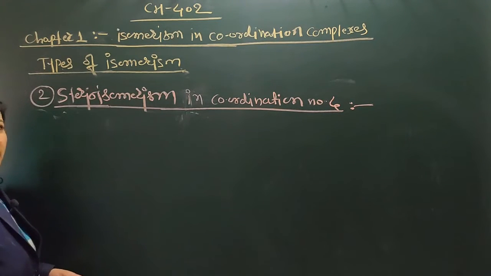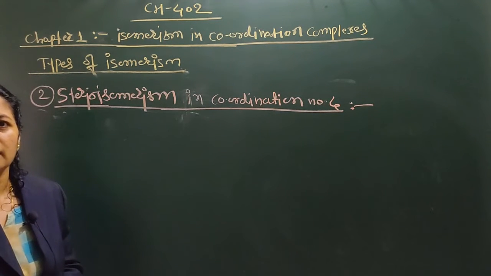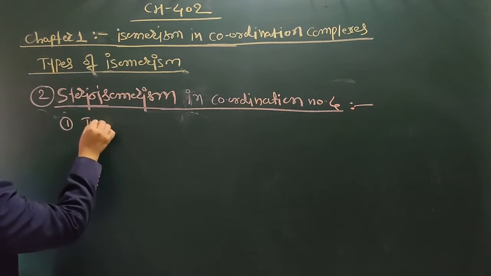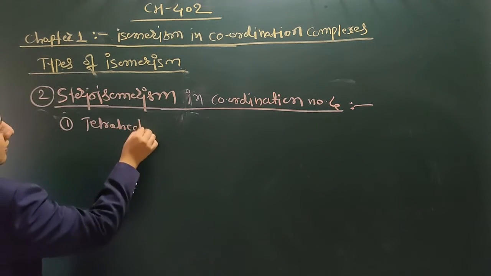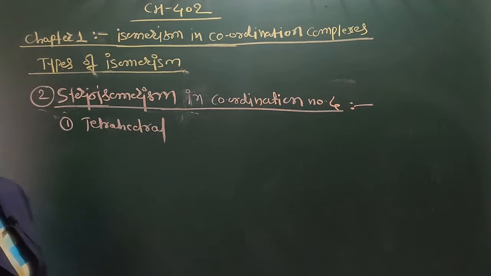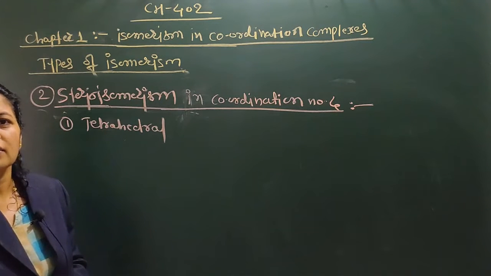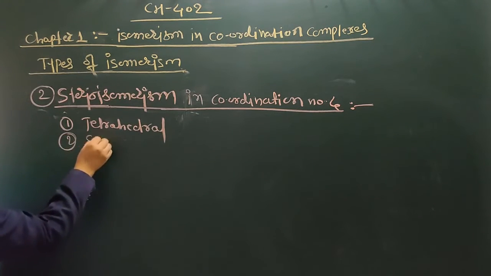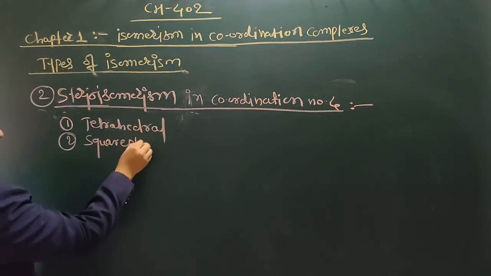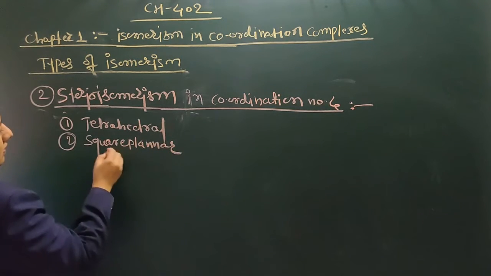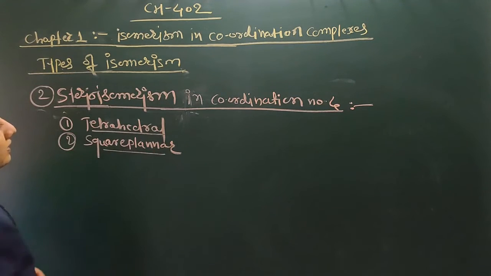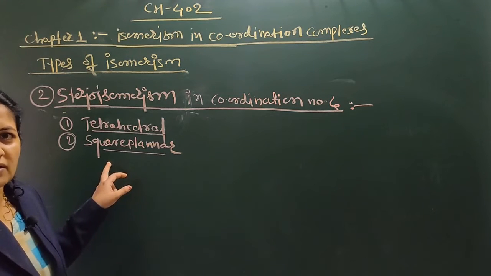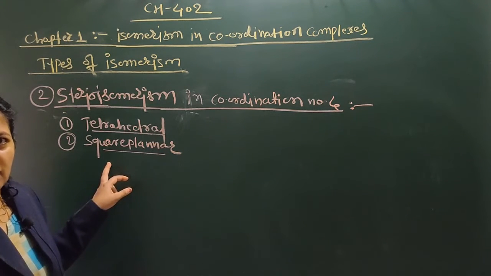As we know, coordination number 4 means two geometries are possible: tetrahedral geometry and square planar geometry. Here we are first going to discuss the geometrical isomerism in tetrahedral and in square planar respectively.